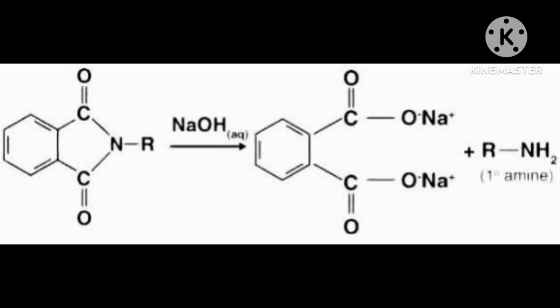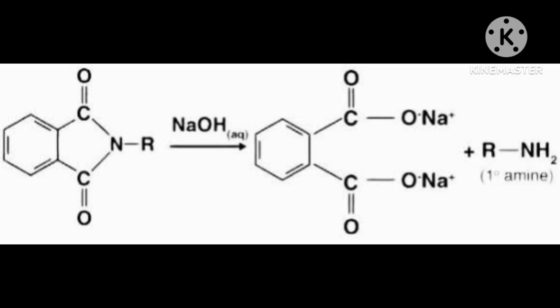Now see, C triple bond N is there, RCN, cyanide. Now you can understand what will happen: this triple bond will become a single bond, two bonds will break. When the bonds break, hydrogen will join with carbon and also with nitrogen.